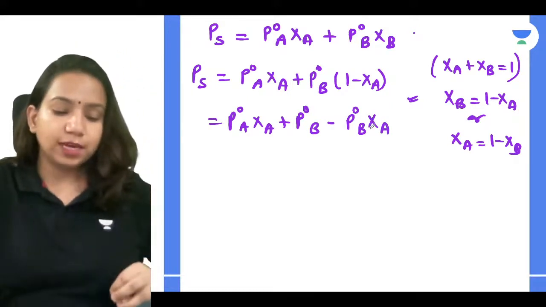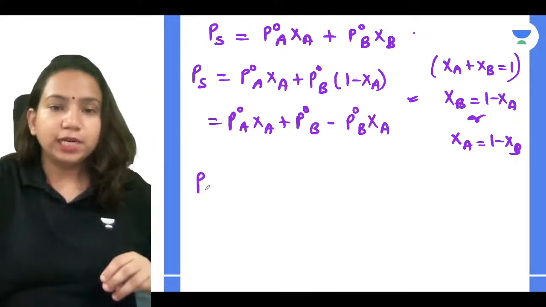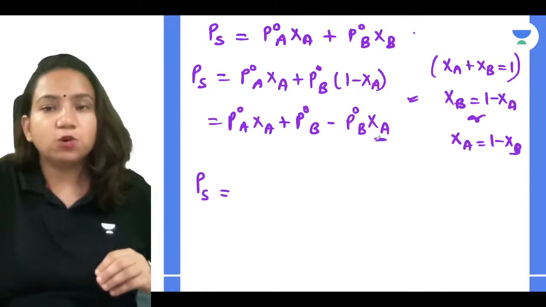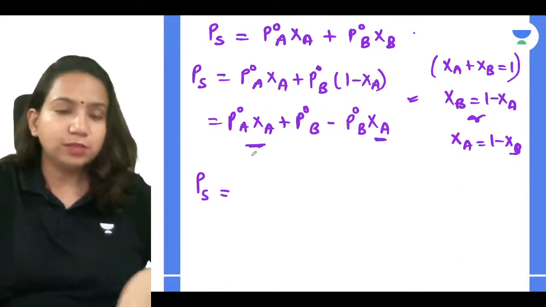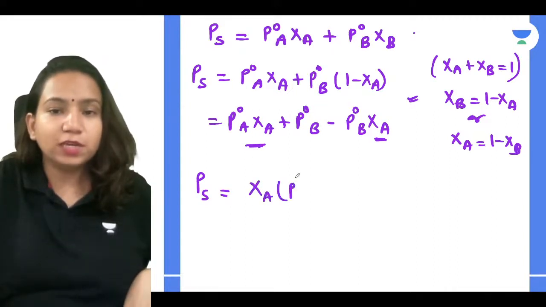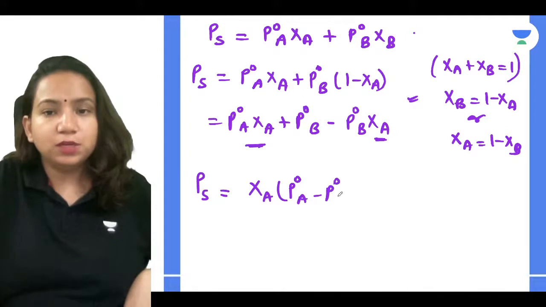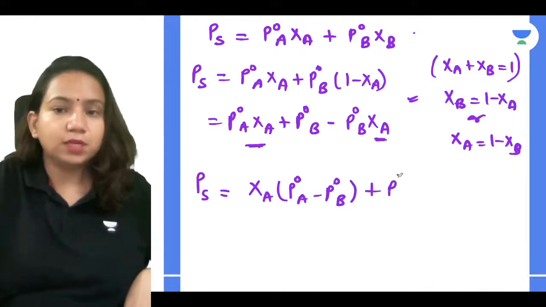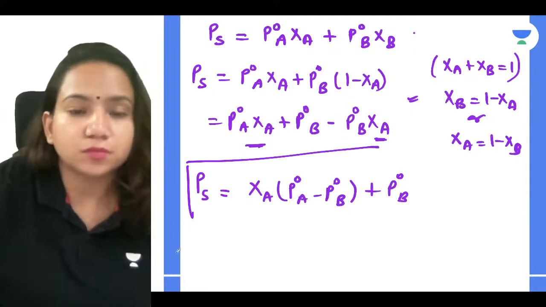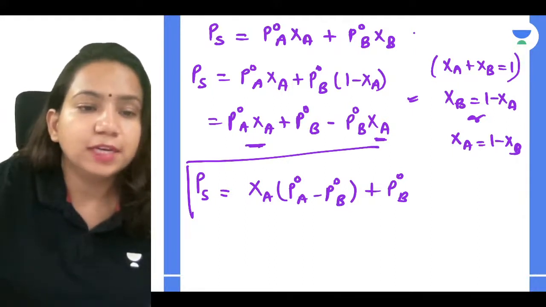Very good. Now the PS value is very simple. Can you take XA common in both of them? If you take XA common here, you will get P naught A minus P naught B, plus P naught B. So this is the formula which you are getting for PS.